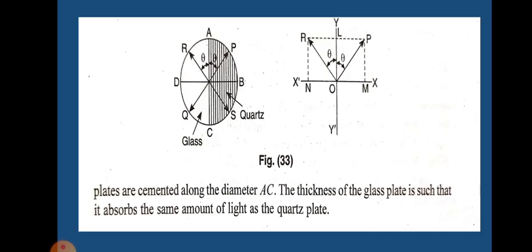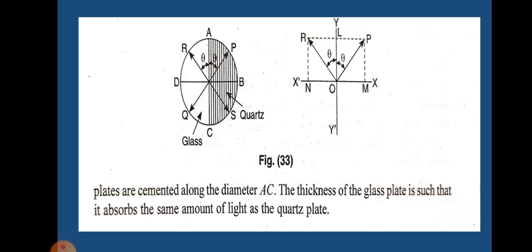So if the initial position of the ordinary component is represented by OM, as in figure 33b, then the final position should be represented by OM. Now the resultant of the extraordinary component OL and the ordinary component OM will be OR, making angle theta with the y-axis. Thus the vibration of the beam emerging out of the quartz will be along RS.